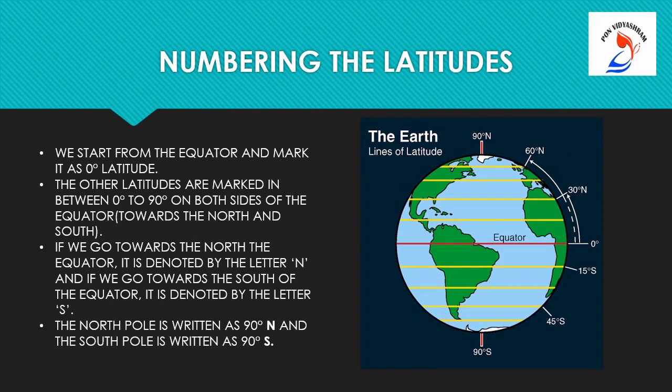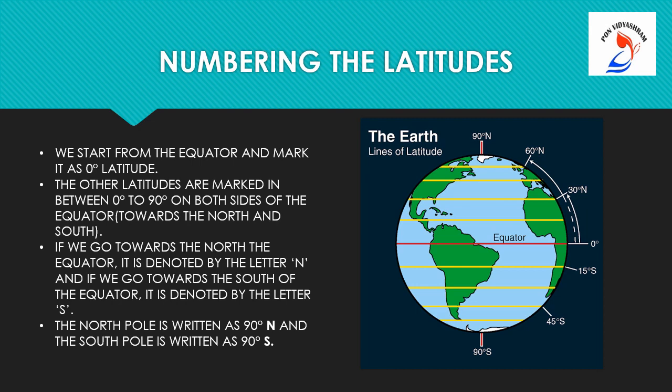Now we'll see how to number the latitudes. We start from the equator and mark it as the 0-degree latitude. The other latitudes are marked in between 0-degree to 90-degree on both sides of the equator, towards the north and the south. You can observe the same in the picture, children.